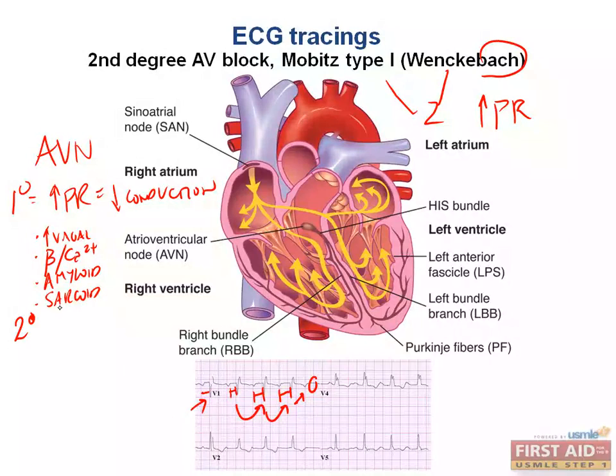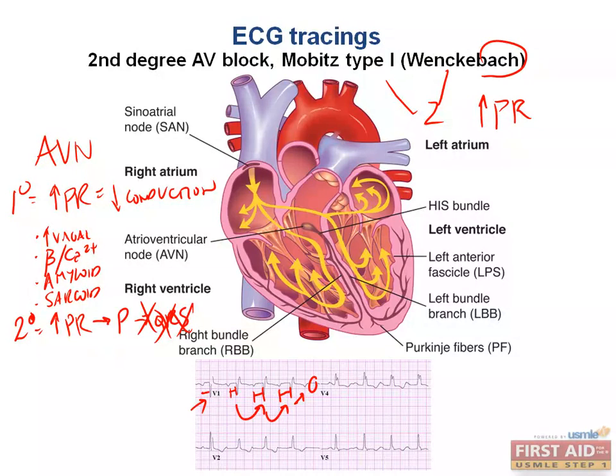The second degree block is a gradually increasing PR interval until eventually we do not have a P wave followed by a QRS complex. The AV node is really struggling here. So not only will it have slow conductance compared to normal, it will have increased PR intervals until eventually the AV node just fails to send the signal from the atria to the ventricles, which means we do not depolarize our ventricular myocytes and we do not get that mean electrical vector that represents our QRS complex on the ECG tracing.